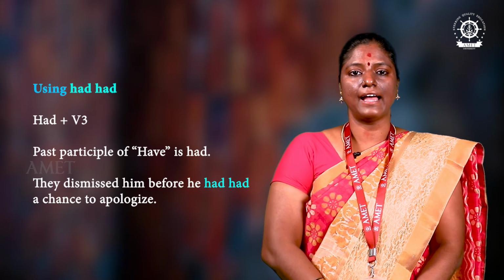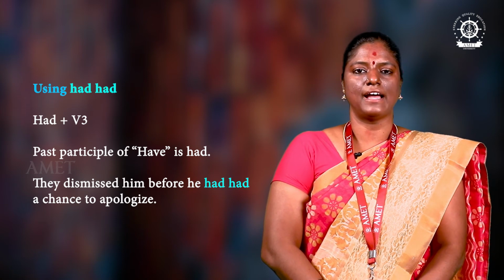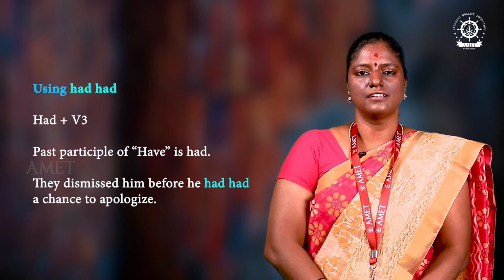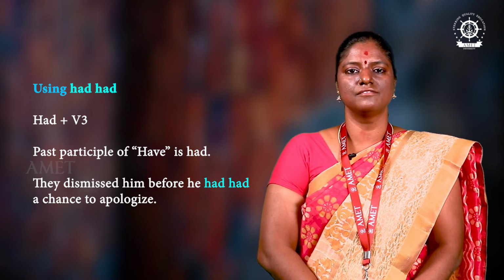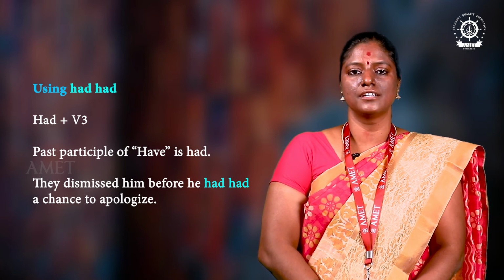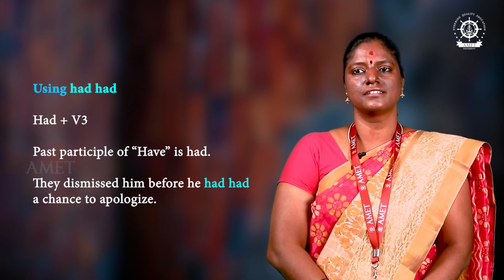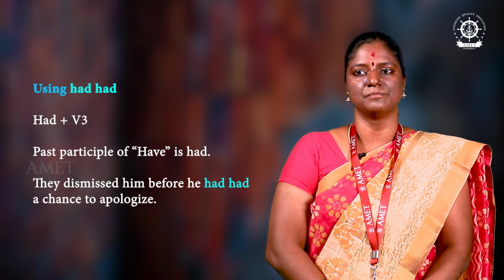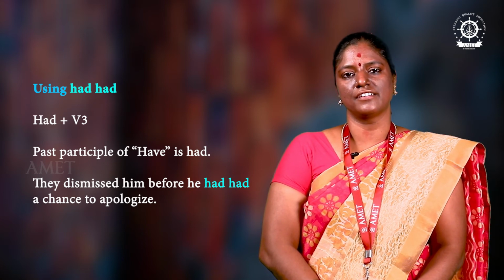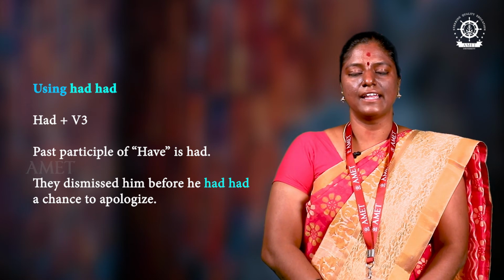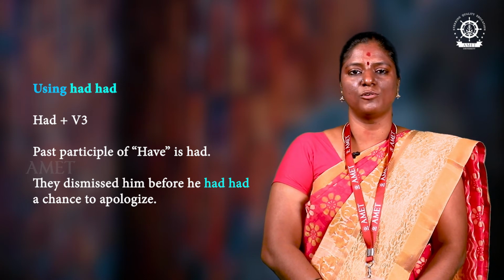Next, move on to had usage. In the sentence we can use had. The past tense of have is had. And also for past perfect tense we have to use had already. So, we have to use had in the sentence. Let's see one example. They dismissed him before he had a chance to apologize. There was no chance for him. They dismissed him before he had a chance to apologize.